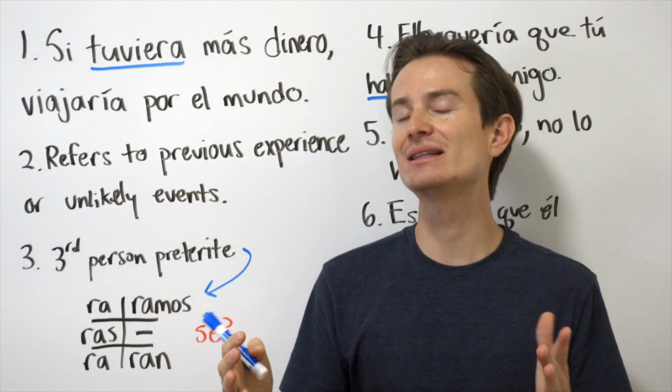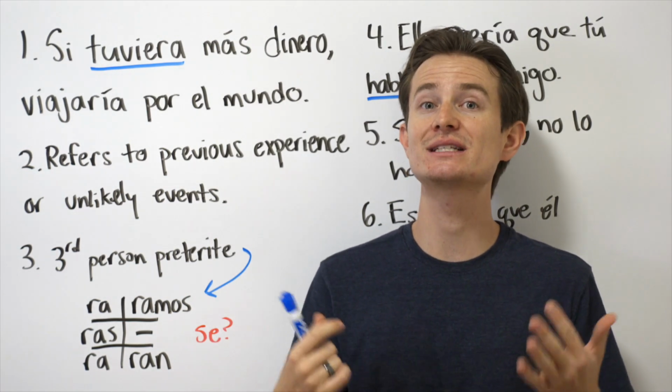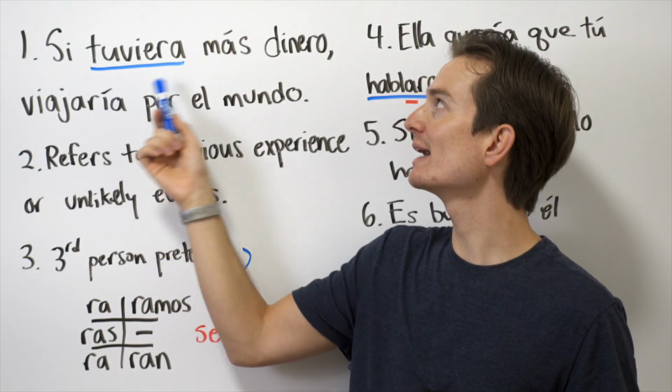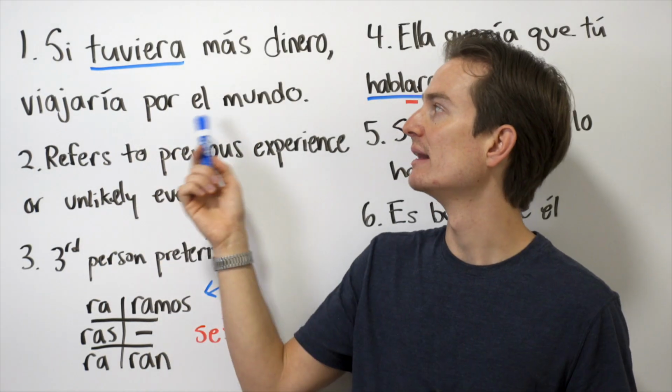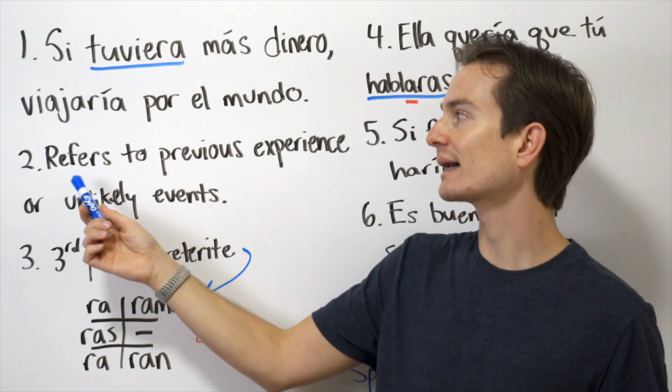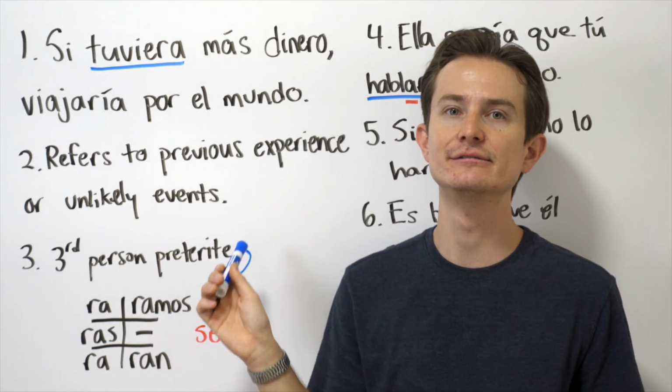The idea here is that this is an unlikely event, or it can also be something that's expressing doubt in the past. Si tuviera más dinero, viajaría por el mundo. If I were to have more money, then I would travel around the world. Okay, so like I said, this refers to previous experiences or unlikely events.